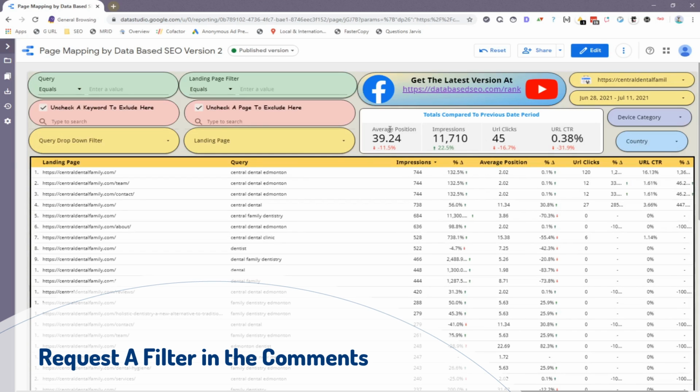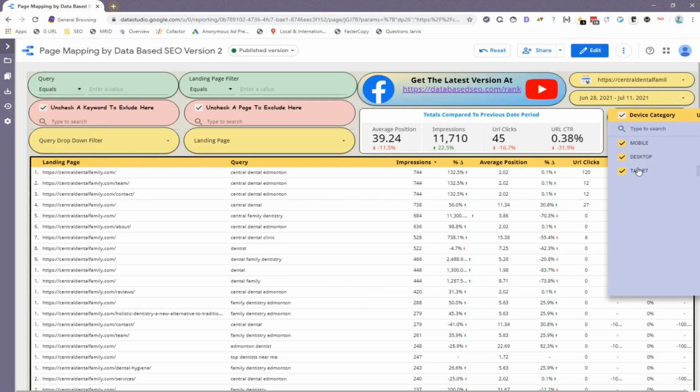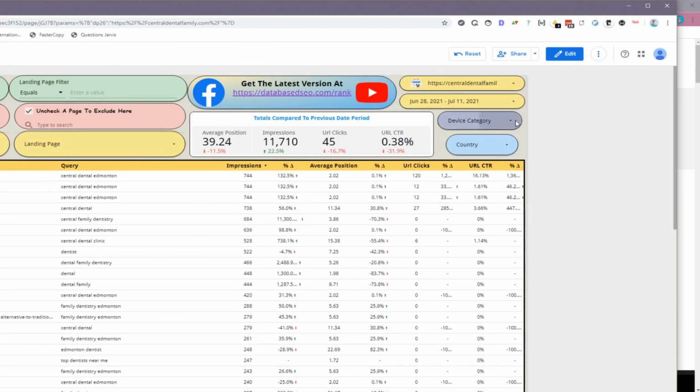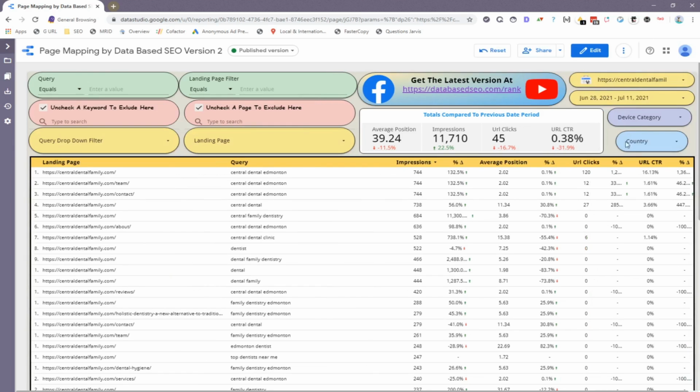Up over here you have quick data of the average position, the impressions, the URL clicks, and the URL CTR. You also have the ability to filter by device type. If you want to filter by mobile, desktop, or tablet only, you have that option. The screen is a little cut out here, but you can click only there, and that will filter by any of those types.